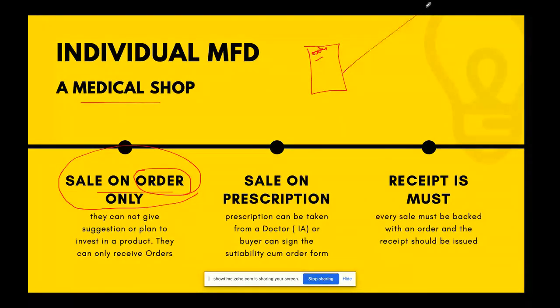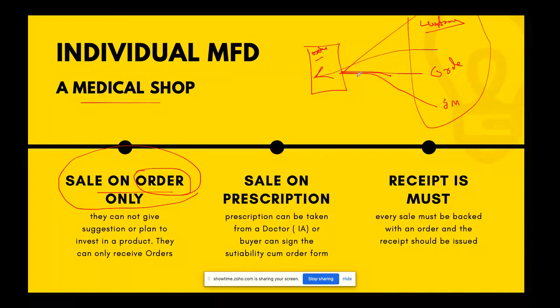So there could be three things. One, as I said, is the order. Another is the suitability match, which the customer confirms. And third could be customer selecting on his own, saying that I understand the risk and I am ready to invest. So all these three models will have to be part of your website and app so that there is no compliance problem. So we at Finsis are making it.